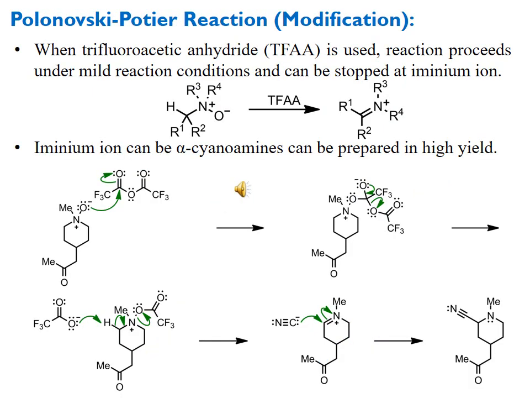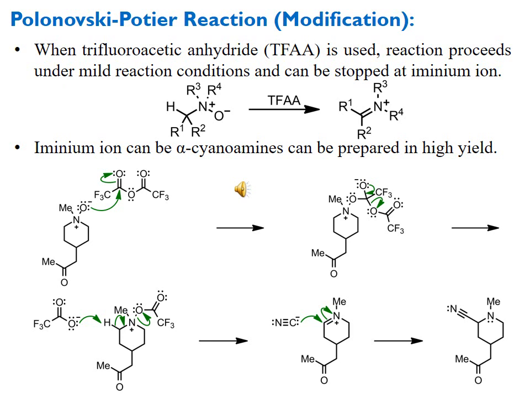The first modification of this Polonovski reaction was given by Potier, that instead of acetic anhydride, trifluoroacetic anhydride was used as the reaction initiator and catalyst for the formation of iminium ion. And the main feature of this trifluoroacetic anhydride was that the iminium ion produced is much more stabilized, and we can use this produced iminium ion for the formation of a variety of compounds by using different types of nucleophiles.